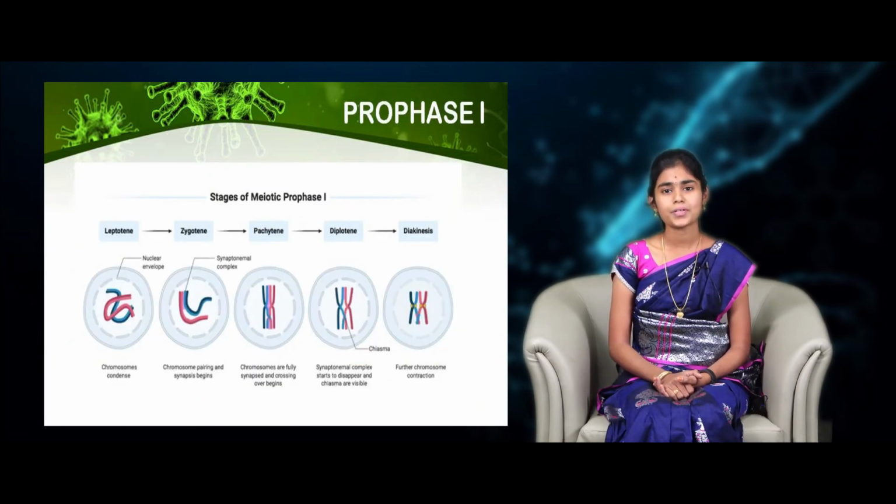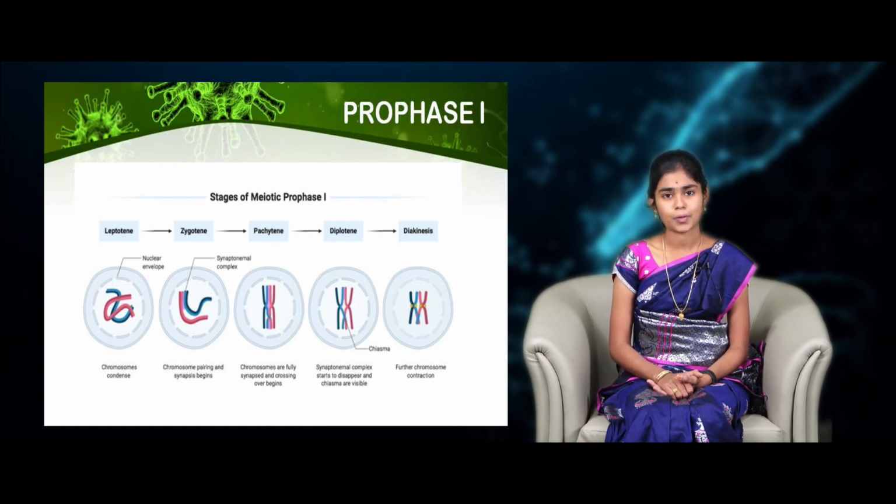Now, we are going to see about meiosis 1. It consists of several phases like interphase, prophase 1, metaphase 1, anaphase 1, and finally telophase 1. Interphase we have already seen in the mitosis phase, and now coming to prophase 1, it has several stages: leptotene, zygotene, pachytene, diplotene, and finally diakinesis.